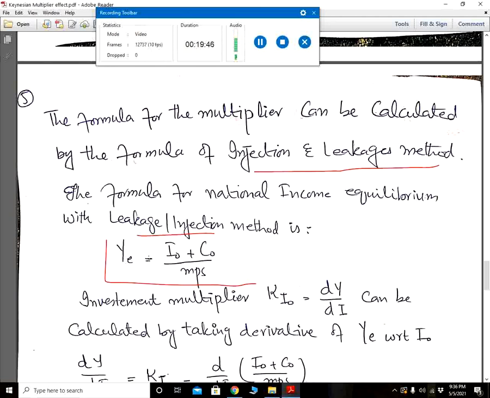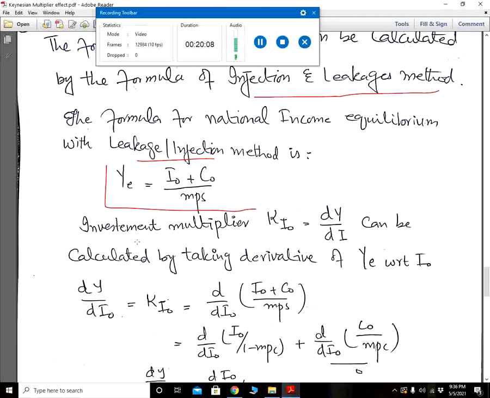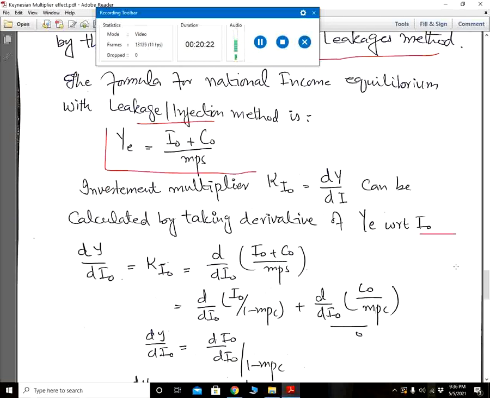That is, YE is equal to I naught plus C naught divided by MPS. As we know, the value of MPC is less than 1 and greater than 0, and the higher the MPC, the higher will be the multiplier; the higher the MPS, the lower will be the multiplier. Here this is MPS, sorry, the marginal propensity to save. So the investment multiplier K I naught is equal to dY upon dI, which can be calculated by taking the derivative of this leakages and injection formula with respect to I naught.